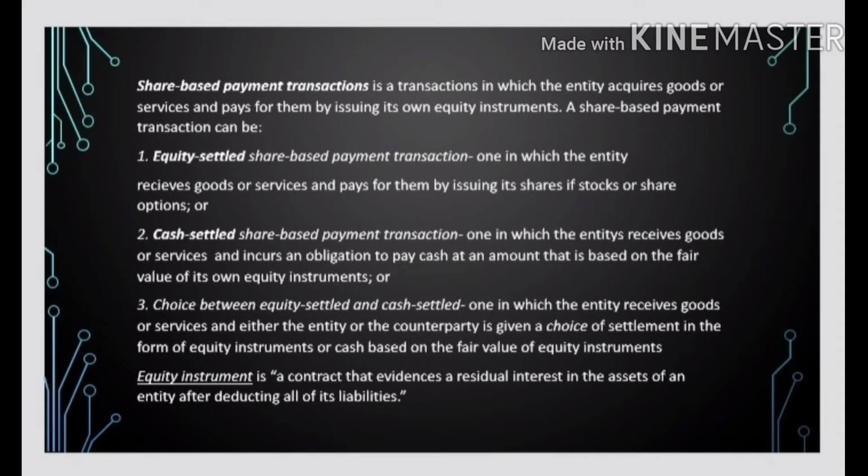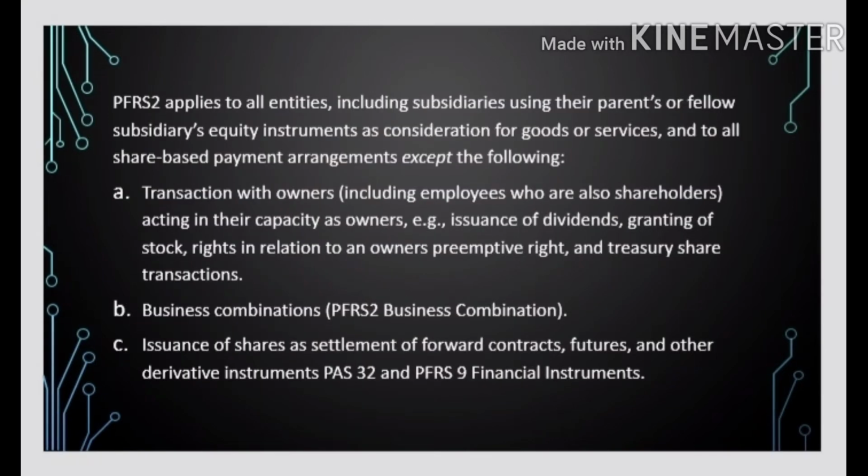An equity instrument is a contract that evidences a residual interest in the assets of an entity after deducting all of its liabilities. PFRS 2 applies to all entities, including subsidiaries using their parents' or fellow subsidiaries' equity instruments as consideration for goods or services, and to all share-based payment arrangements except the following: A. Transactions with owners, including employees who are also shareholders, acting in their capacity as owners; issuance of dividends, granting of stock rights in relation to an owner's preemptive right, and treasury share transactions.